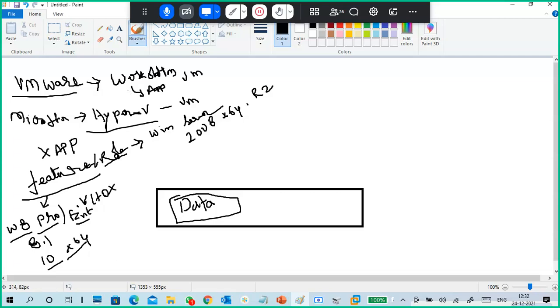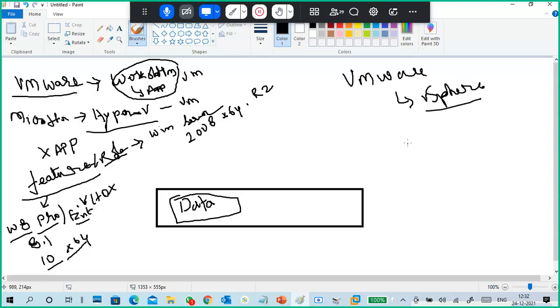VMware Workstation is an application, and we create virtual machines using it as well as Hyper-V. And why I said Workstation specifically is because of VMware. Also, there is a product called vSphere. This is also bare metal virtualization, server virtualization kind of stuff.